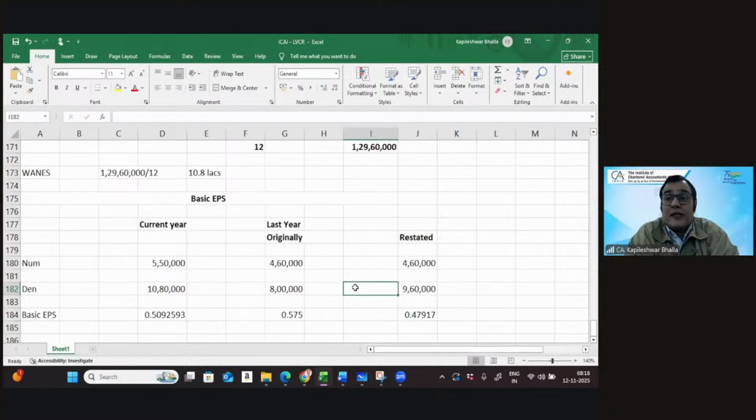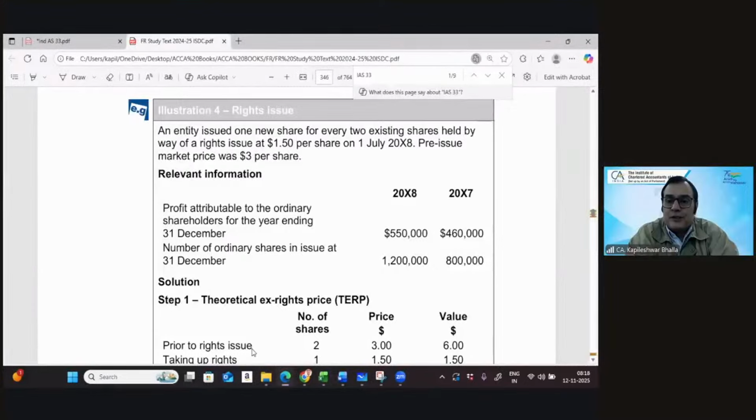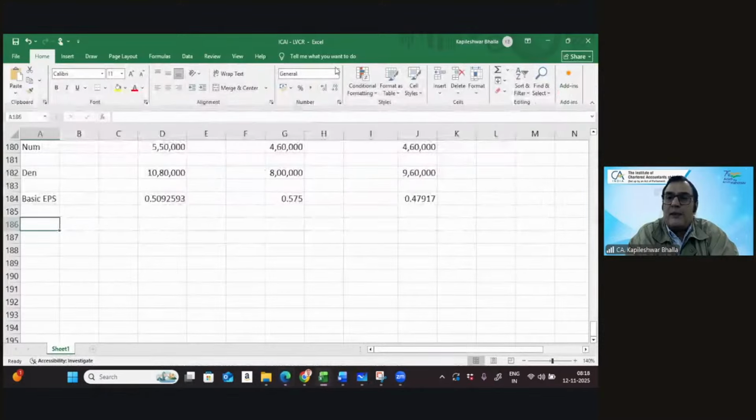Good. So I wanted to share my technique for a right issue. I hope you got the technique with a three-step model. First, get the theoretical ex-right fair value, which is nothing but a weighted average of the shares prior to the right issue and the proceeds. Get the bonus element, and split the right issue into two parts. The bonus is taken from the beginning of the earliest reporting period, and the right issue is taken from the date of the issue. Okay, so far so good. So this is done. Now let me go further.